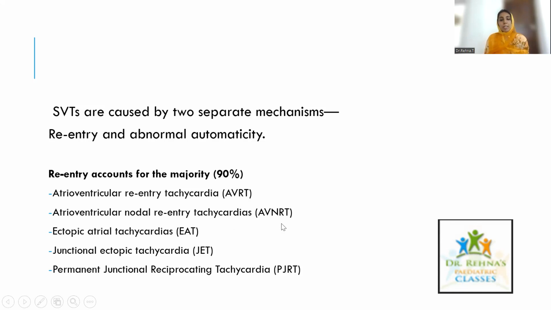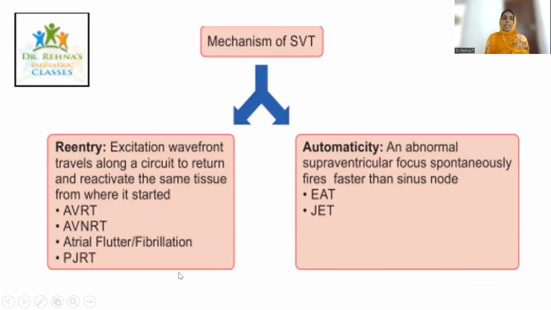This is for my NEET aspirants. Sometimes they may ask you what is the most common cause of SVT in children. This is the answer, AVNRT. Others are ectopic atrial tachycardias, EAT, junctional ectopic tachycardias, JET, and permanent junctional reciprocating tachycardias. This is under the diagram given in the standard treatment guidelines from IAP. One mechanism is re-entry, that is, the excitation wavefront travels along a circuit to return and reactivate the same tissue from where it started. This is the case in AVRT, AVNRT, PJRT, etc.